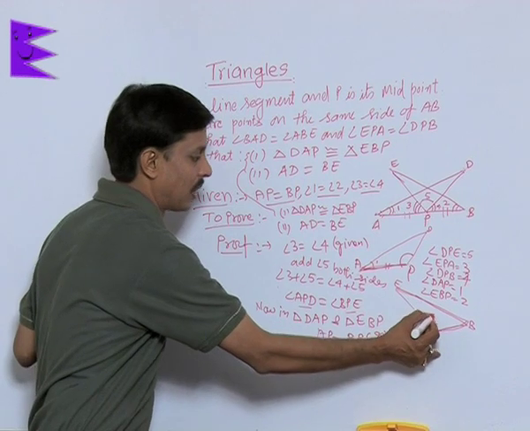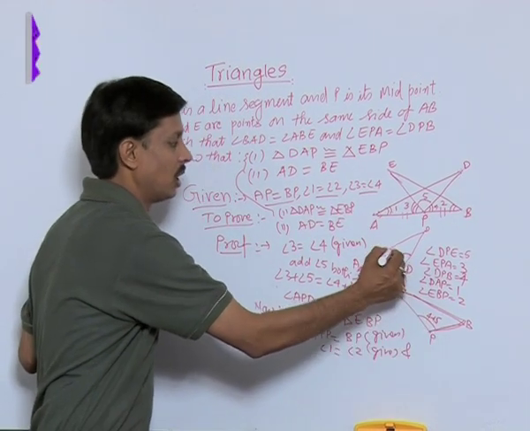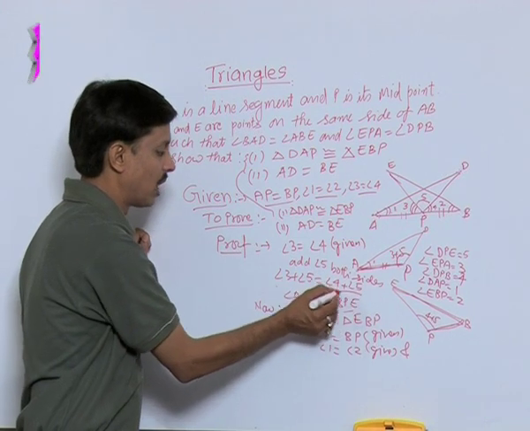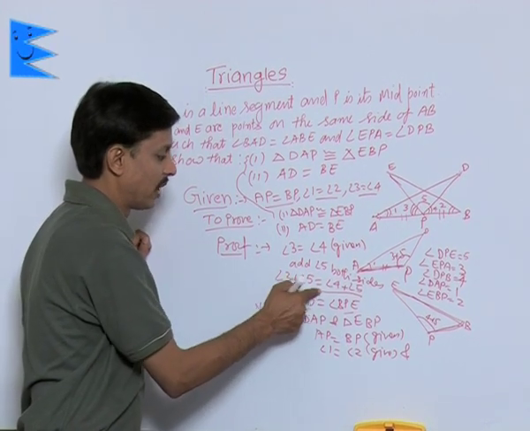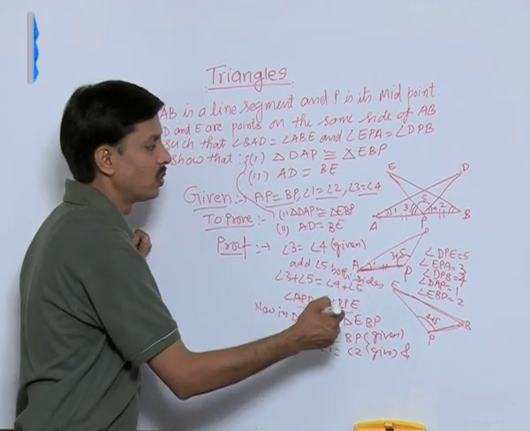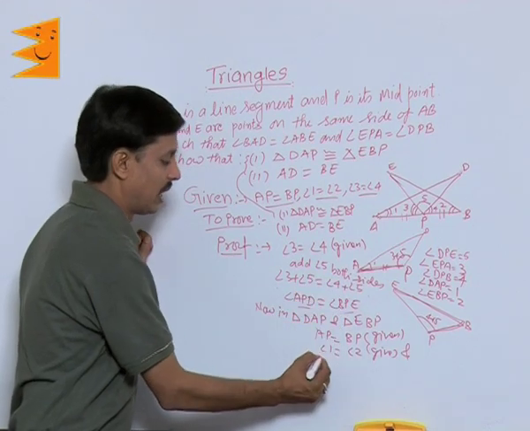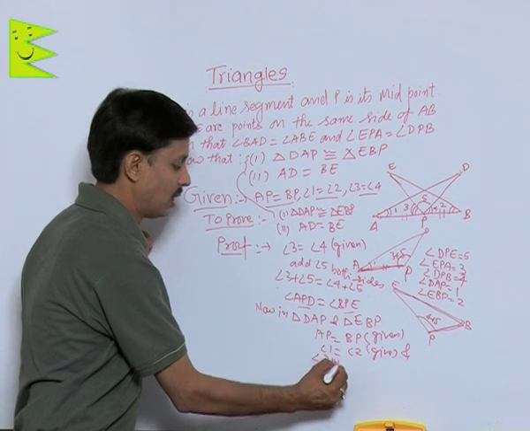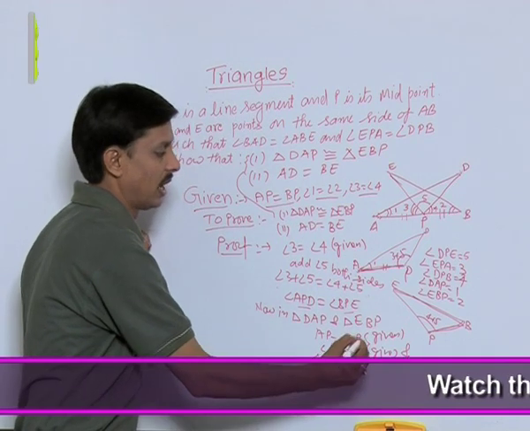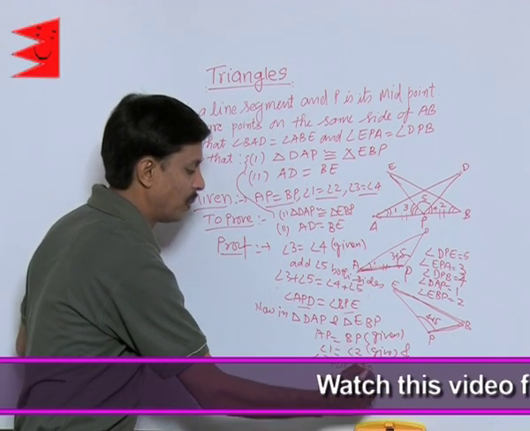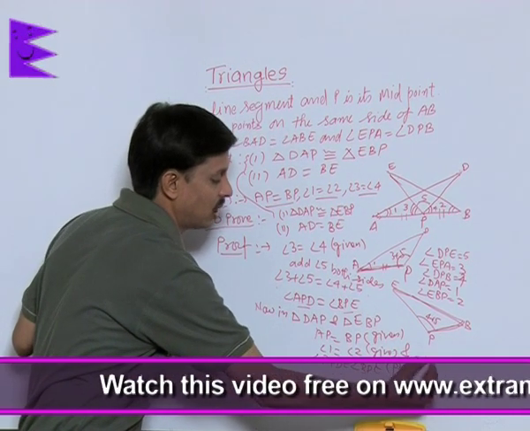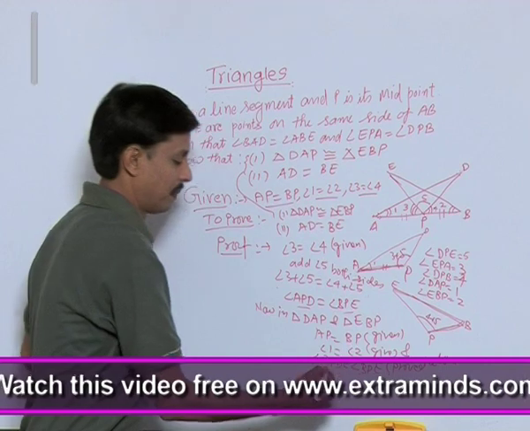I have shown that these two are equal. So you can say that angle APD is equal to angle BPE, as proved above.